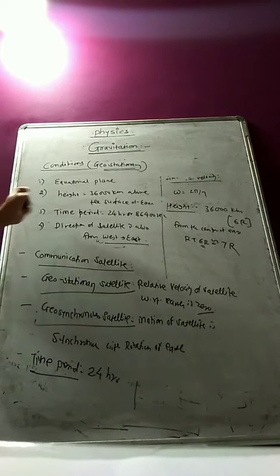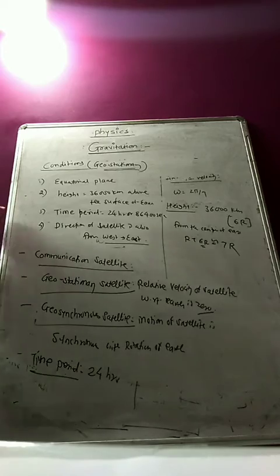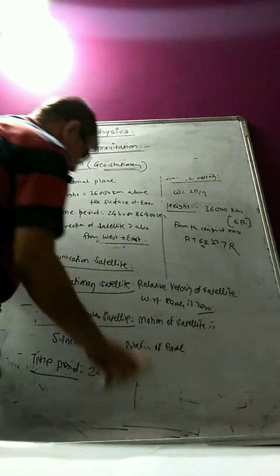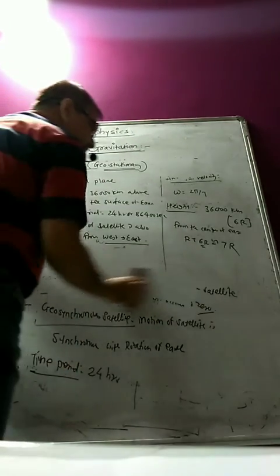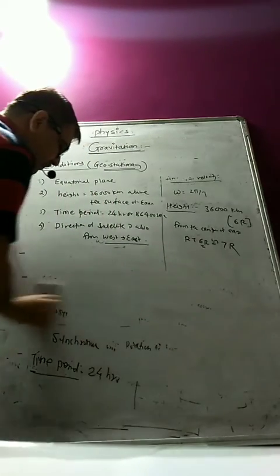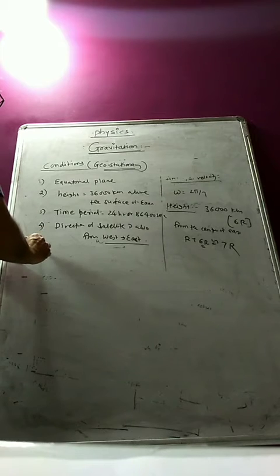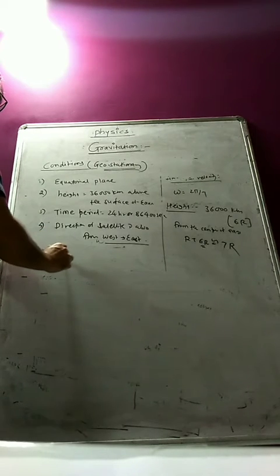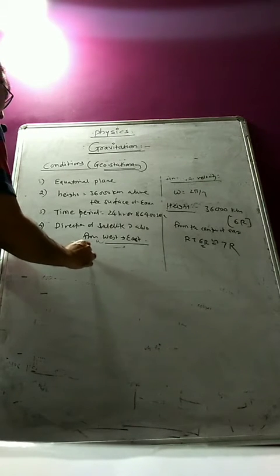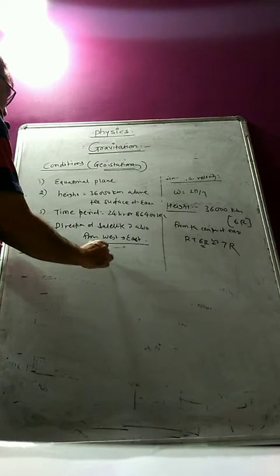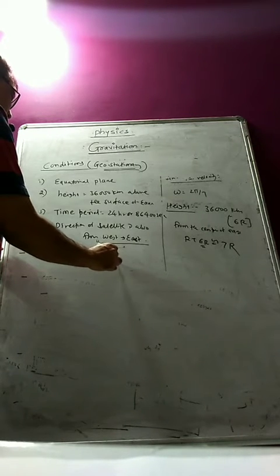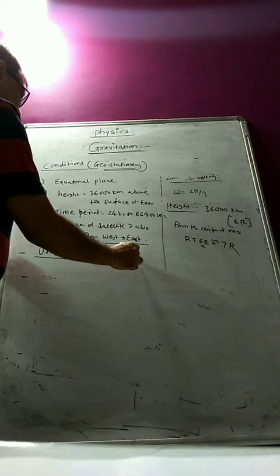Sir, what are the uses of a communication satellite? It is for broadcasting and telecommunication. It is used particularly from the communication point of view. Uses: broadcasting communication.